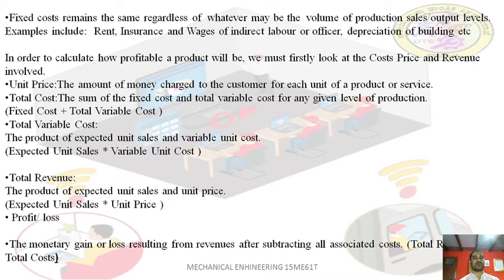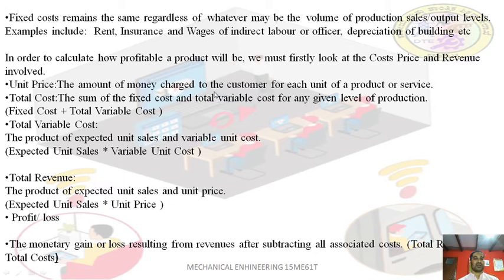So total cost includes fixed cost and variable cost. In order to calculate how profitable the product will be, we must first look into the cost price and revenue involved. Cost price is nothing but total cost. Revenue is the income generated from selling the product. So unit price. Unit price is the price fixed for a particular product. Whatever selling price you fix for a single product is known as unit price.